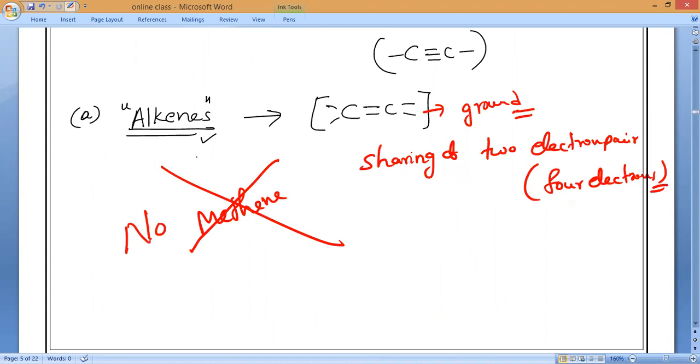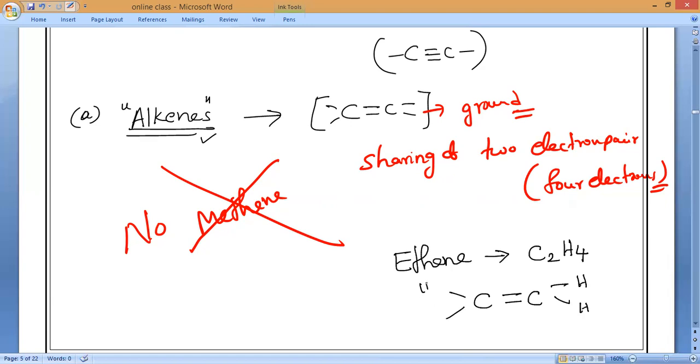So alkenes start from ethene. The formula of ethene is C2H4. If you want to draw the structure, it will come like this: C double bond C, with hydrogens on each.